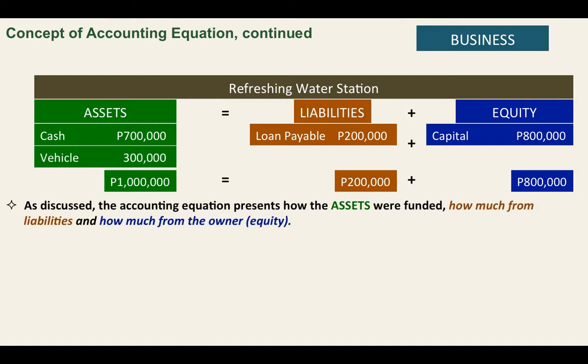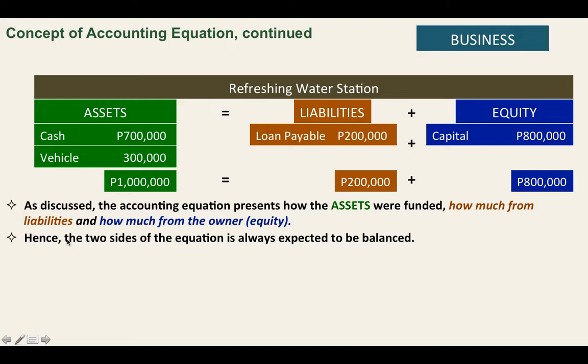As discussed, the accounting equation presents how the assets were funded, how much from liabilities, and how much from the owner. Hence, there are two sides of the equation. And these two sides of the equation are expected to be balanced. Okay?